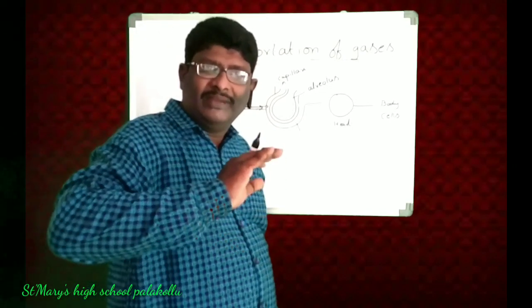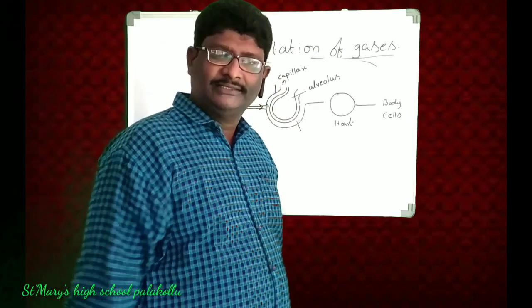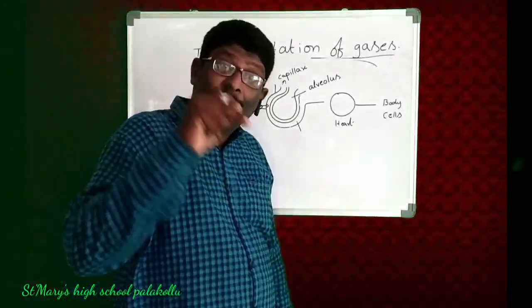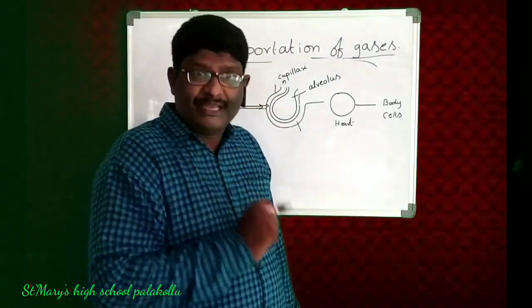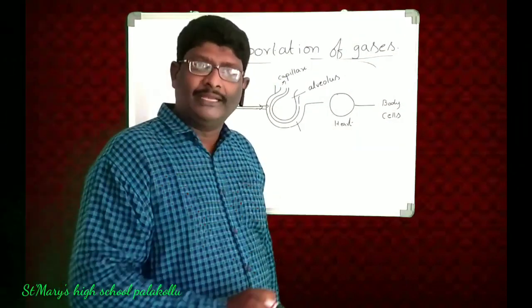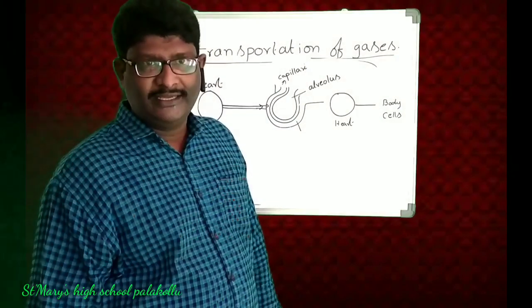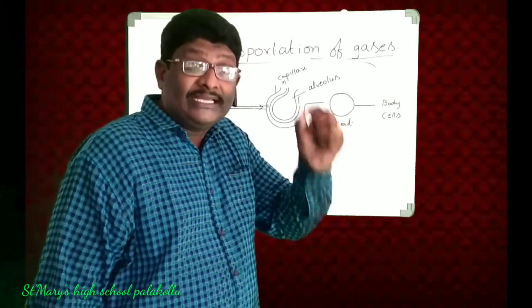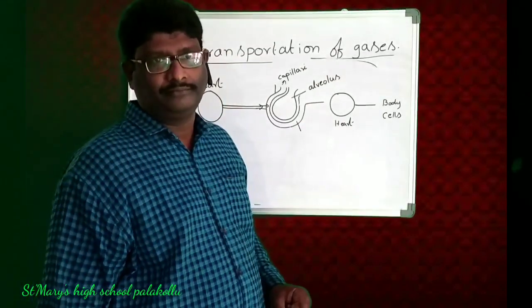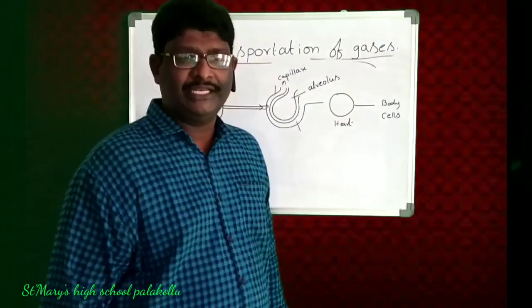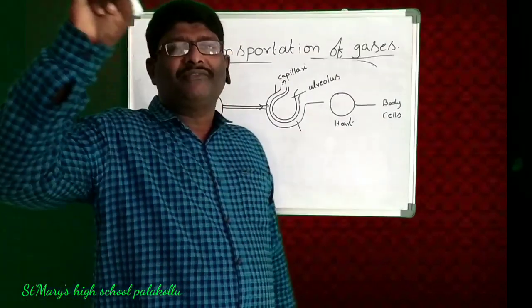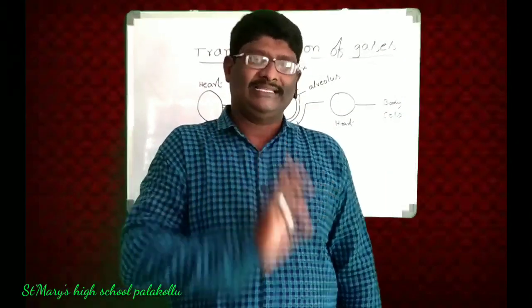In the blood, there is a pigment. That pigment name is called hemoglobin. That hemoglobin carries this oxygen through the blood to different parts of our body cells.